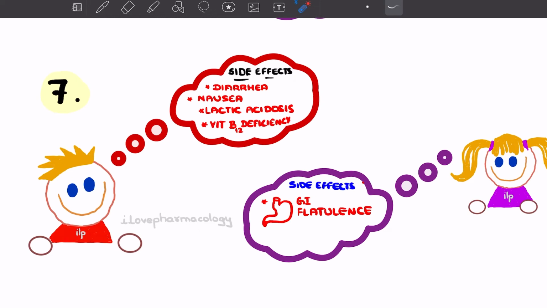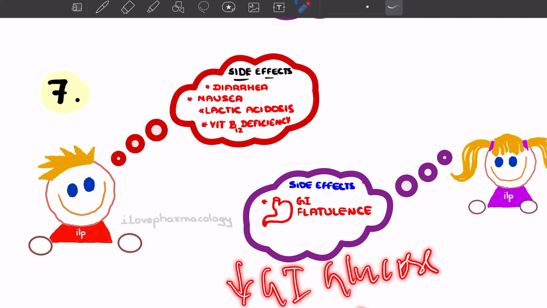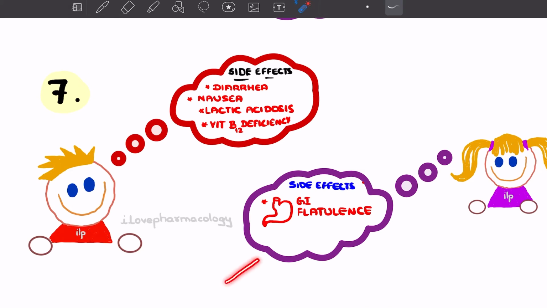On the other hand, Acarbose's bad thing is that since it decreases GI glucose absorption, it will have a bad effect on the GIT. It will cause gastrointestinal flatulence.